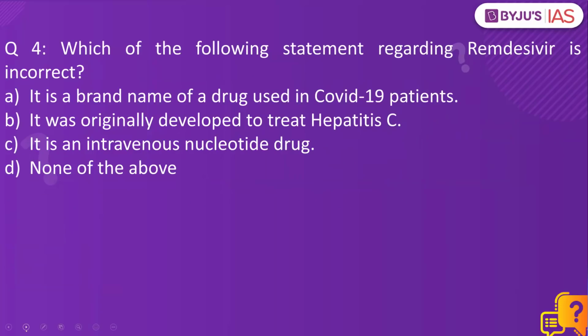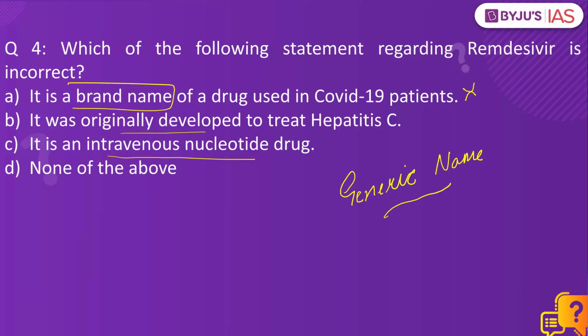Question number 4, which of the following statement regarding Remdesivir is incorrect? It was originally developed to treat hepatitis C. It's correct. It is an intravenous nucleotide drug, basically injected into the veins. But it is not the brand name of the drug used in COVID-19 patients. This statement is incorrect. It is basically a generic name. The brand name for Remdesivir is Veklury. And there are other brand names as well.